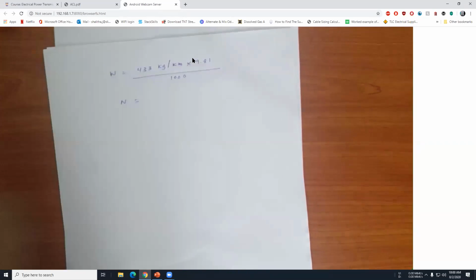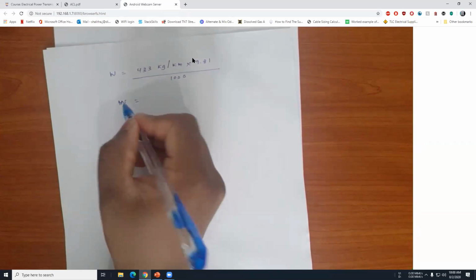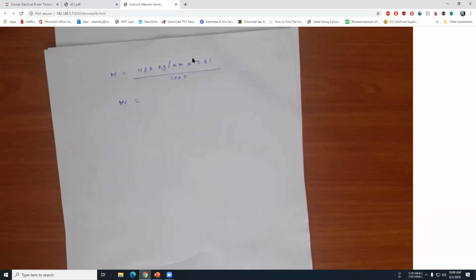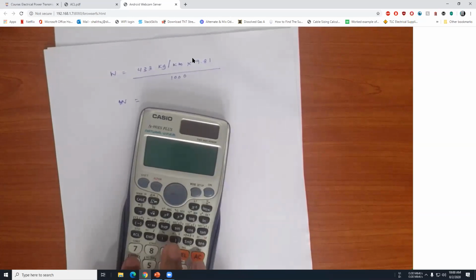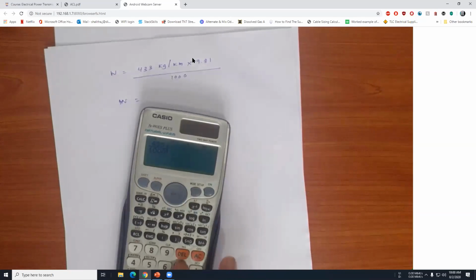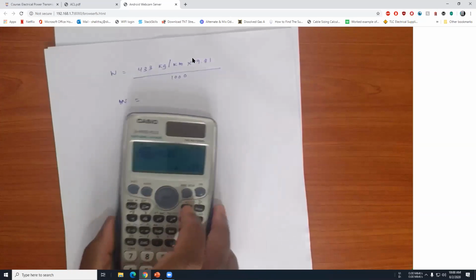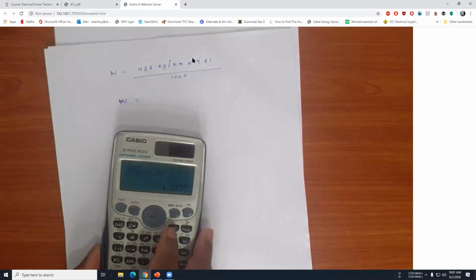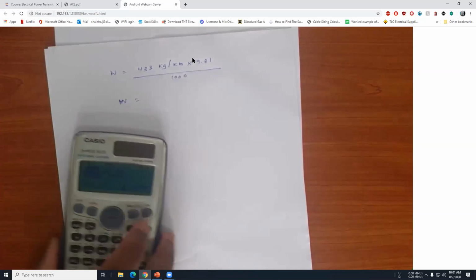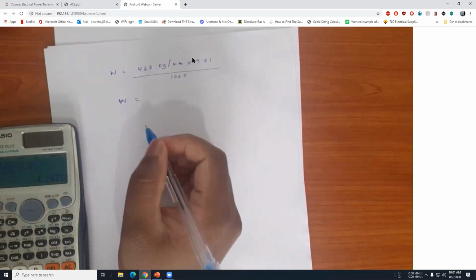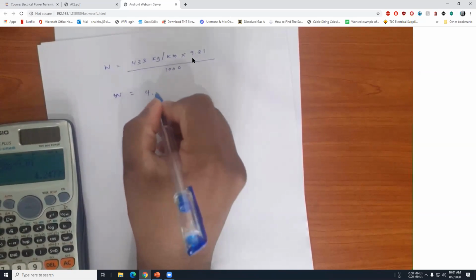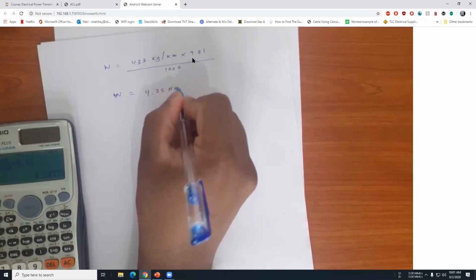So W will be 4.24 newtons per meter, but we can take it as 4.25. So this is 4.25 newtons per meter.